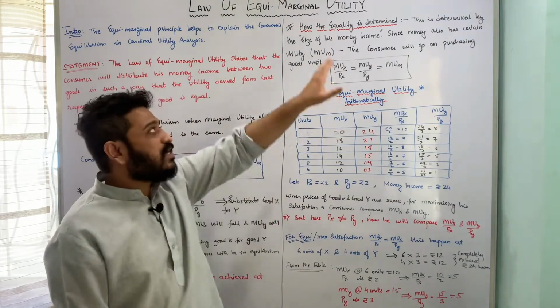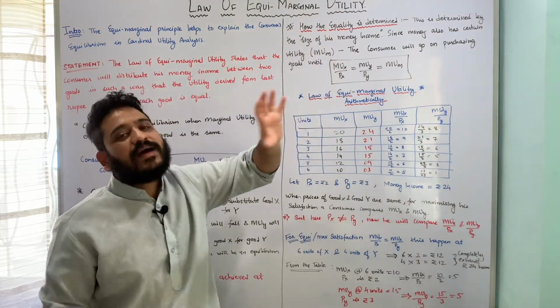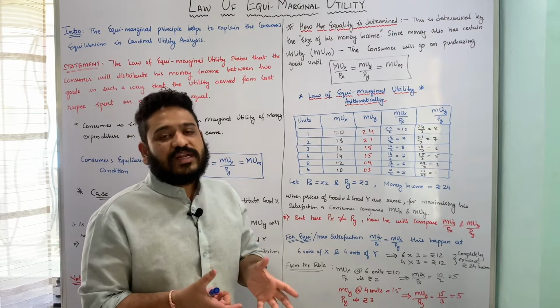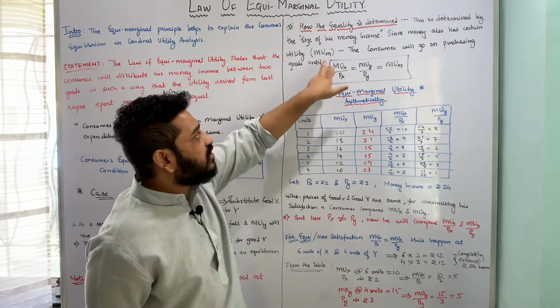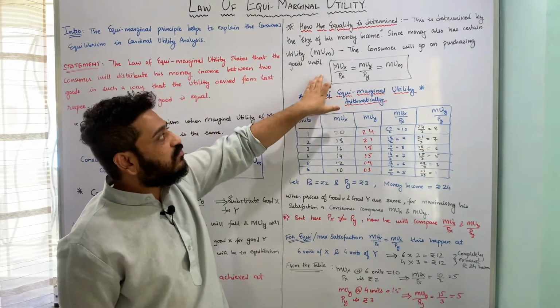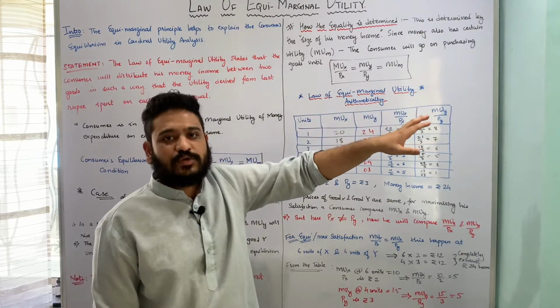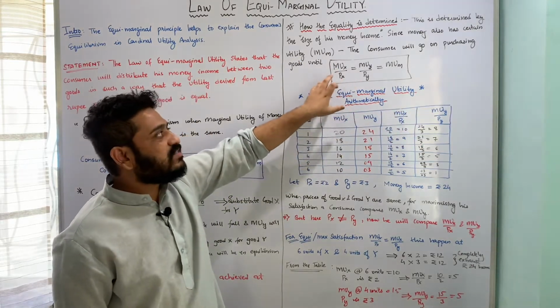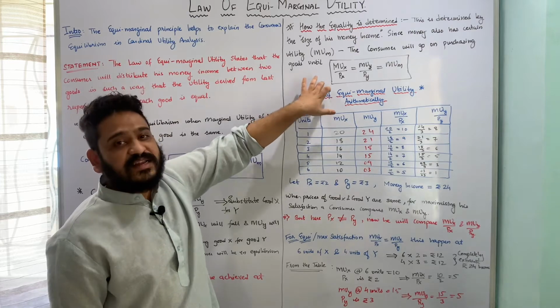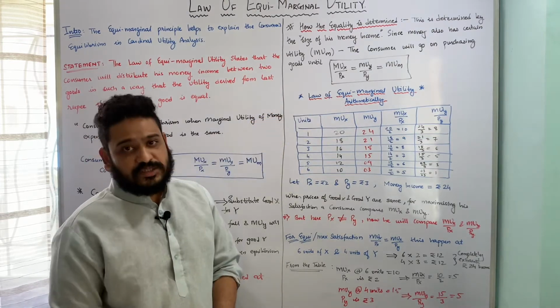It also depends upon the size of money income, and since money has certain utility, it depends upon achieving this utility, and therefore the consumer will go on purchasing goods X and Y until this equality is achieved. This is the ideal equilibrium condition for consumer's equilibrium.